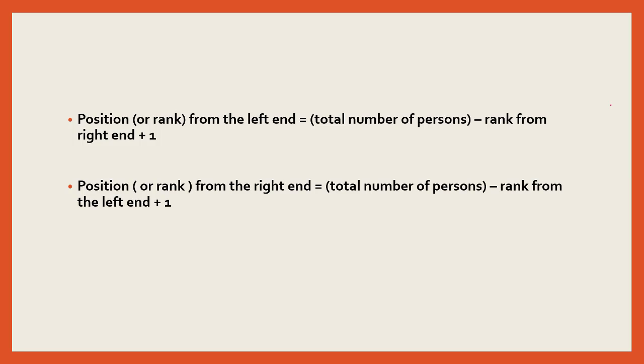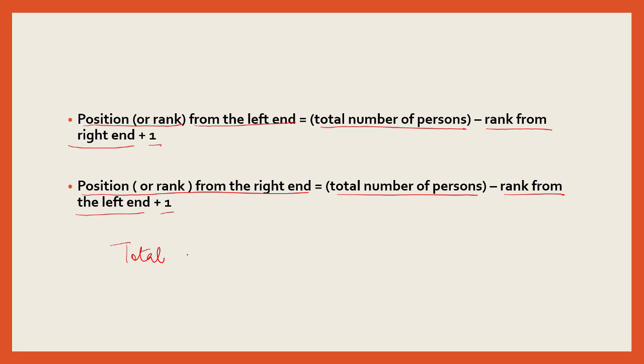So two concepts that you can use, or two simple formulas or relationships, whatever you may call them, very easy to use. Position or rank from the left end of a person is given by total number of persons minus rank from the right end plus 1. And just contradictory to that, position from the right end is given by total number of persons minus rank from the left end plus 1. I can also create one more formula here.